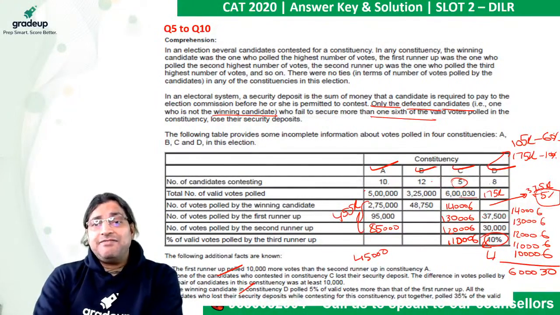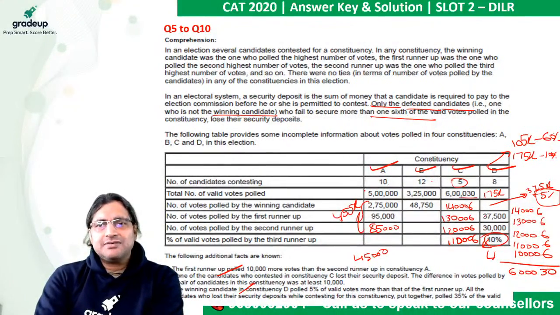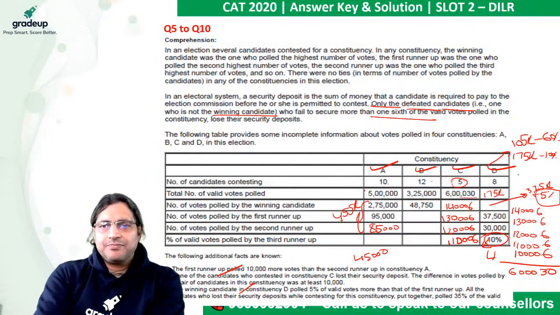If 75,000 is 60%, what will be the 100%? So if 75,000 is 60%, your 100% would be how much?